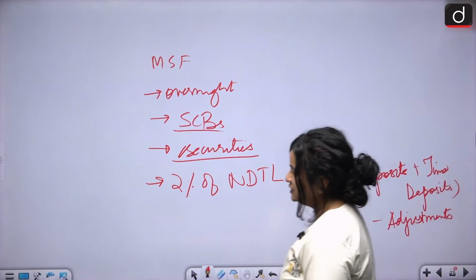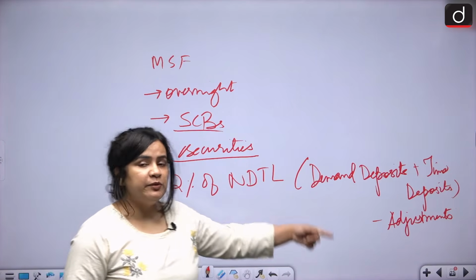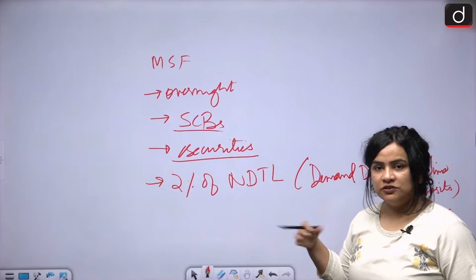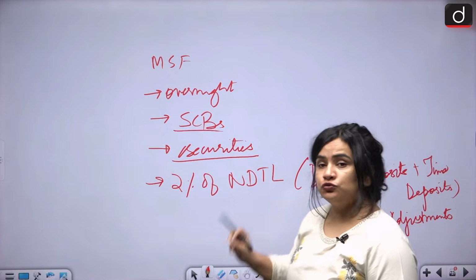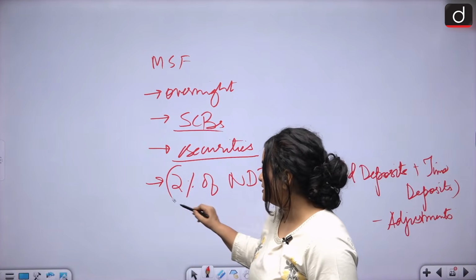So your demand deposits like savings accounts, current accounts, and your time deposits like your FD, RD, etc., the sum of these minus some adjustments amount to net demand and time liabilities of a bank, and your MSF has a